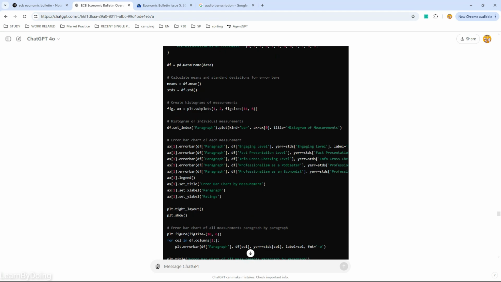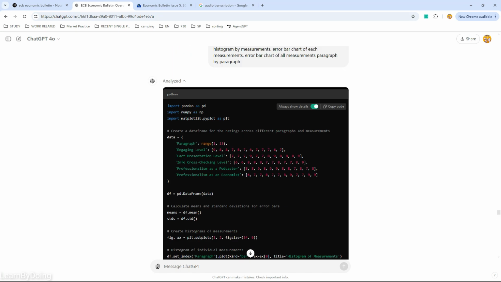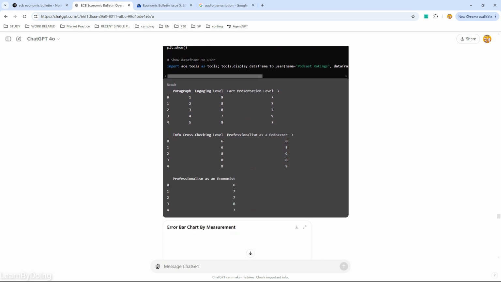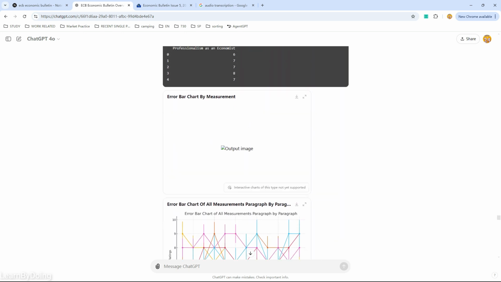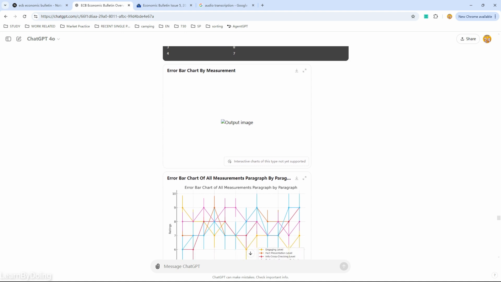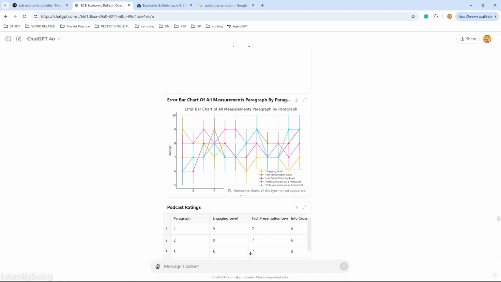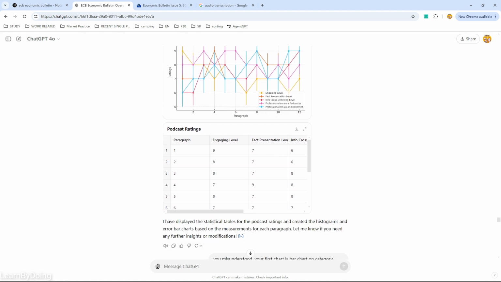Let's see. Until the end, it does a job as a data analyst, so I do not do any additional coding. So there was a bar chart here, but now since I reload my conversation history, it does not show again. Now let's see. I also asked it to offer the error bar chart. It looks not so clear. However, we have the rating table in a CSV file, so we can download and manipulate further.